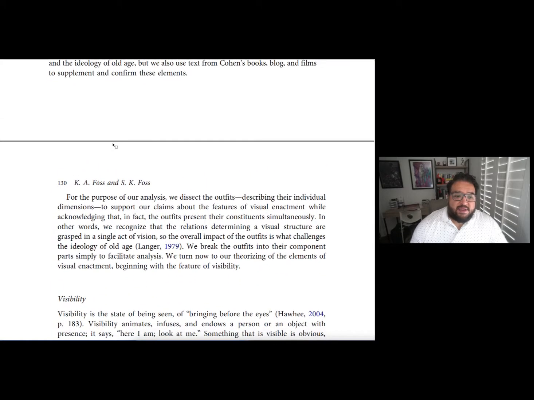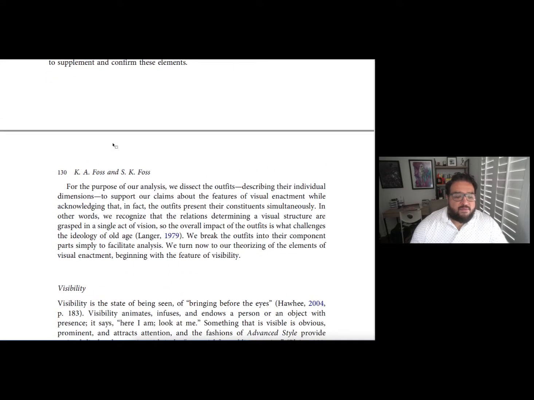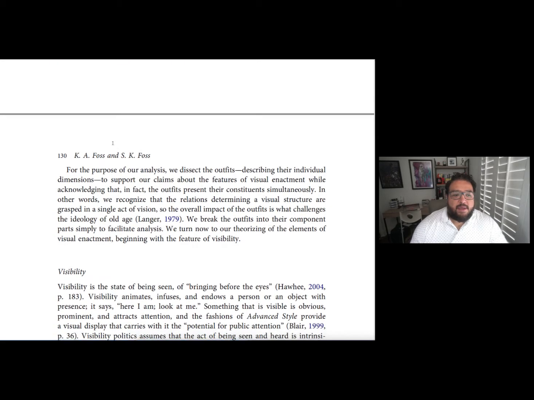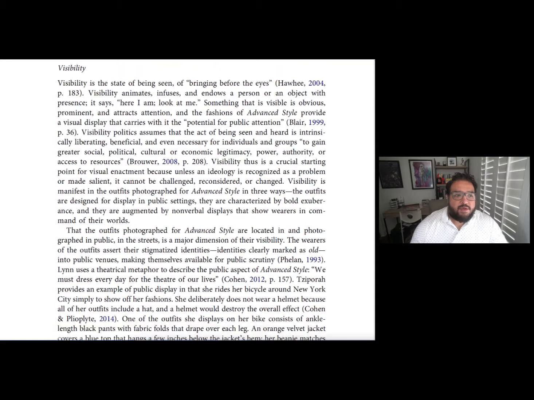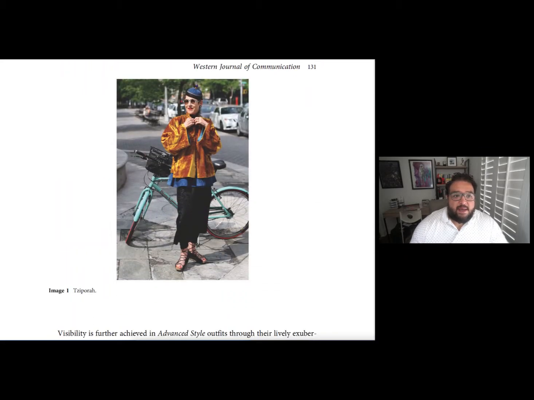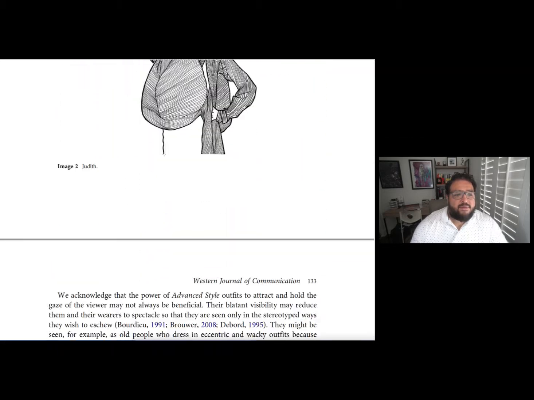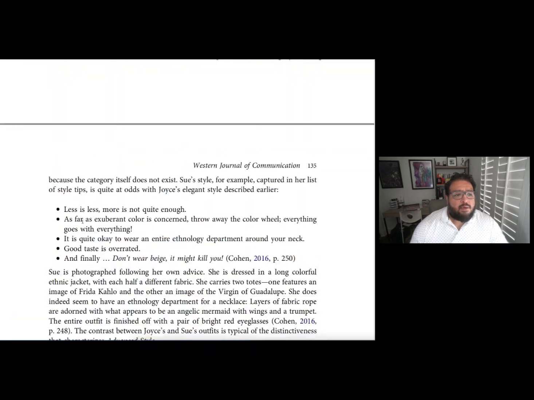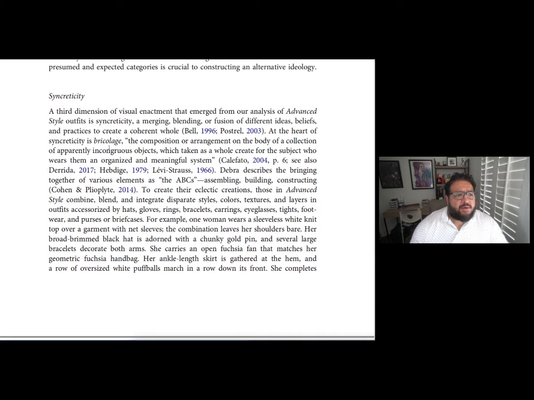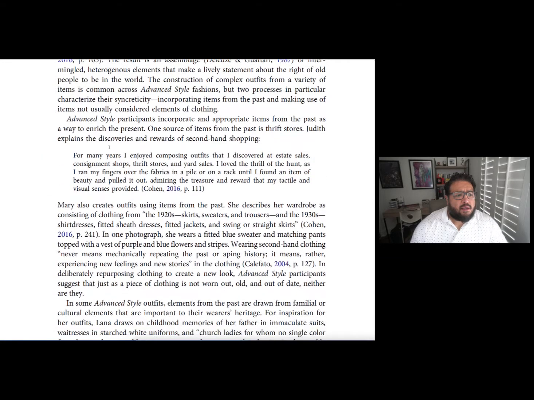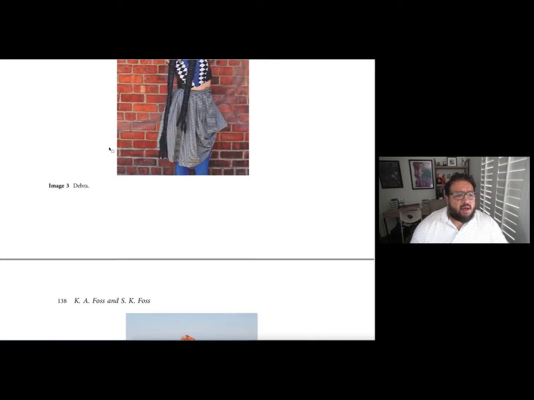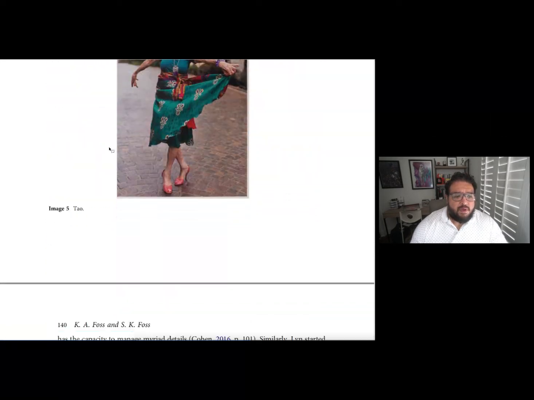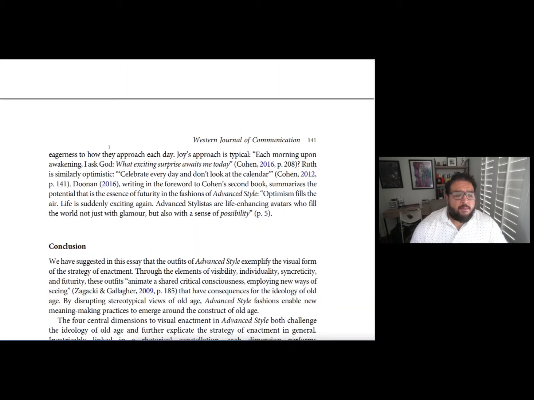Previously, at the very beginning of this, they talked about there being four main things or primary aspects of enactment. And so they take them on one by one. So they do visibility, and they provide some examples here. Eventually, they get into individuality, then synchronicity, and lastly, they talk about futurity. So they go into all of those things, and they're making their arguments here.